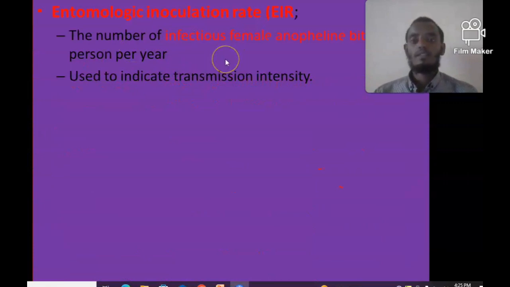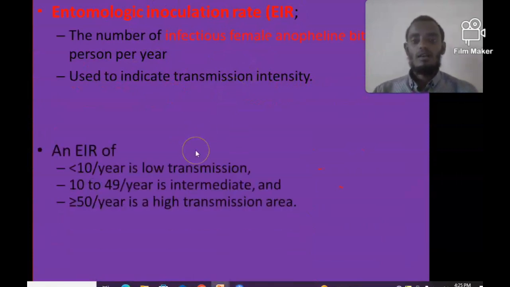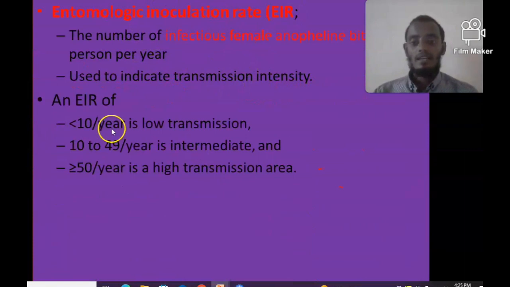So an area where there is a high entomologic inoculation rate is called a high transmission area, but an area where the EIR is low is called a low transmission area. So the EIR is very important to describe the intensity of transmission in a specific area. An EIR of less than 10 per year is low transmission.